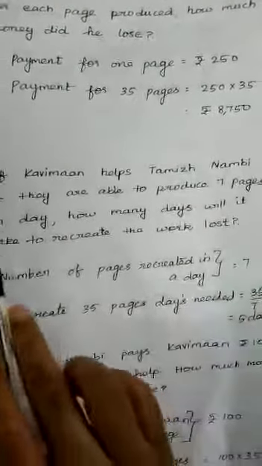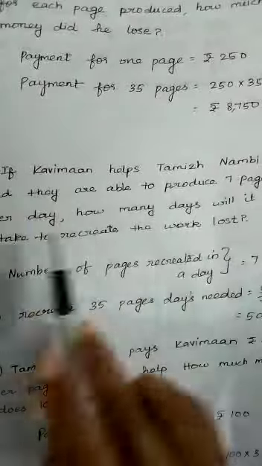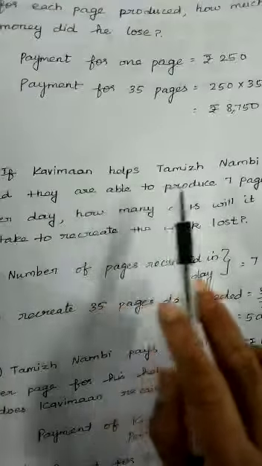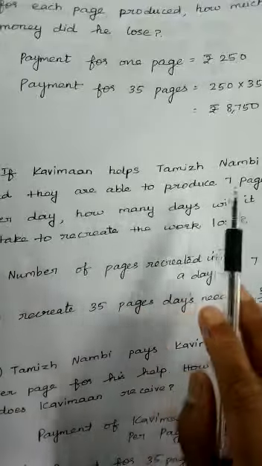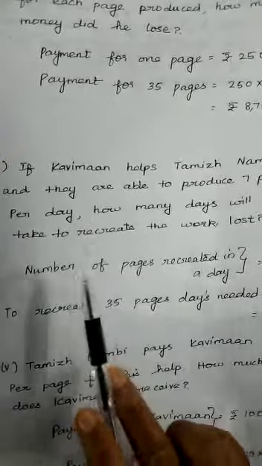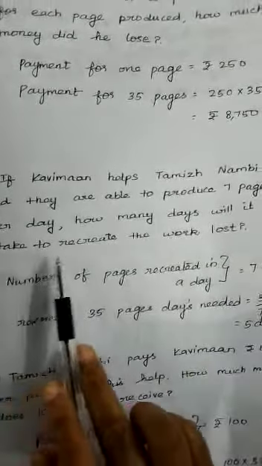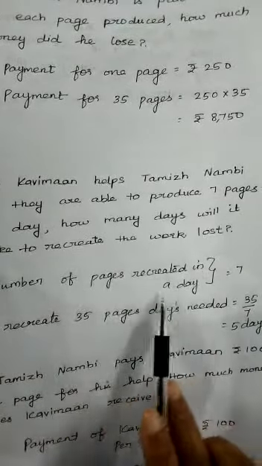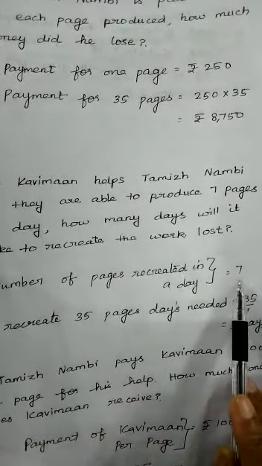Fourth question: if Kaviman helps Tamil Nambi and they are able to produce 7 pages per day, how many days will it take to recreate the work lost? In one day they can write 7 pages.